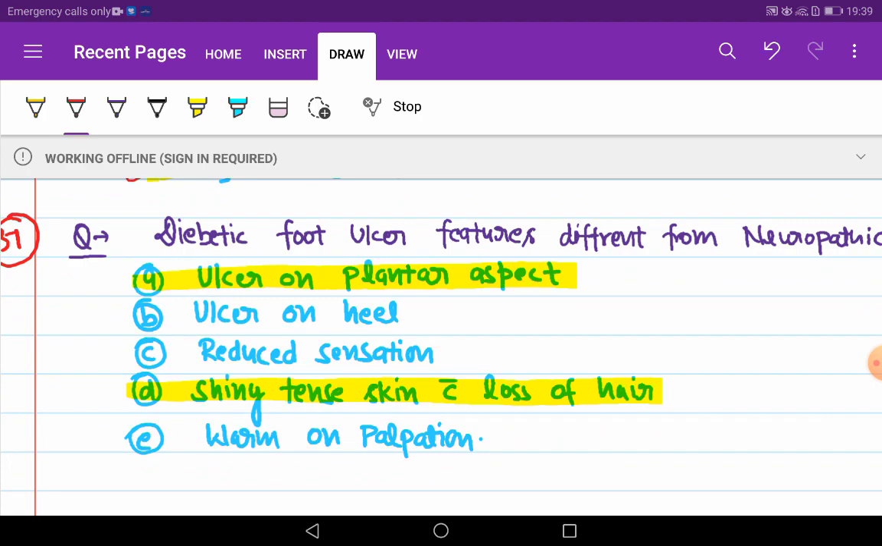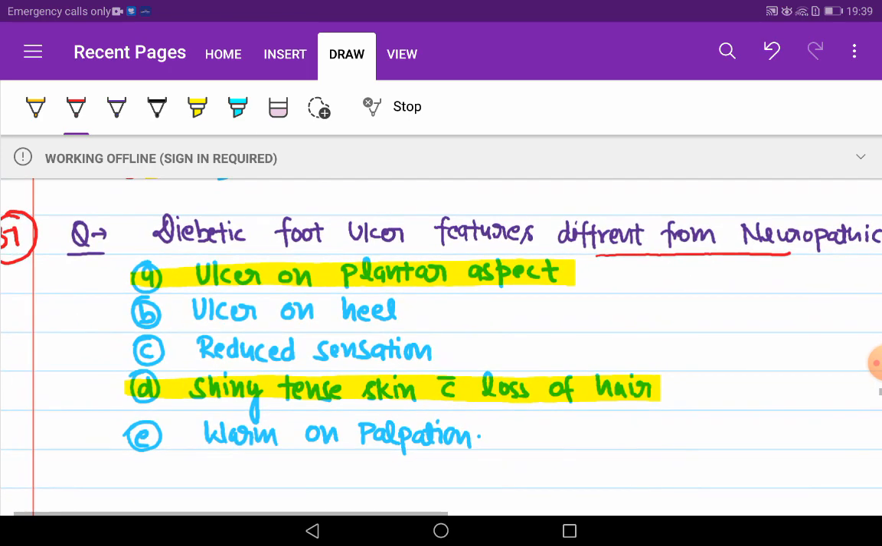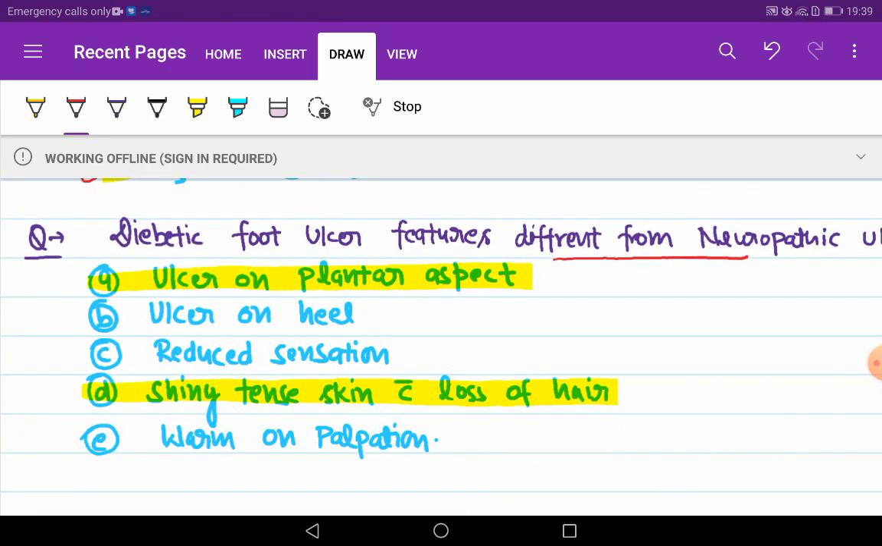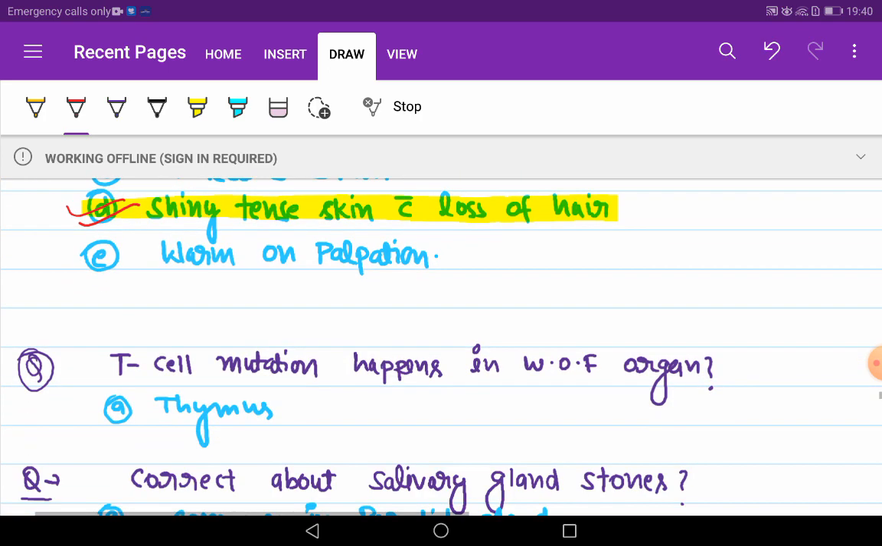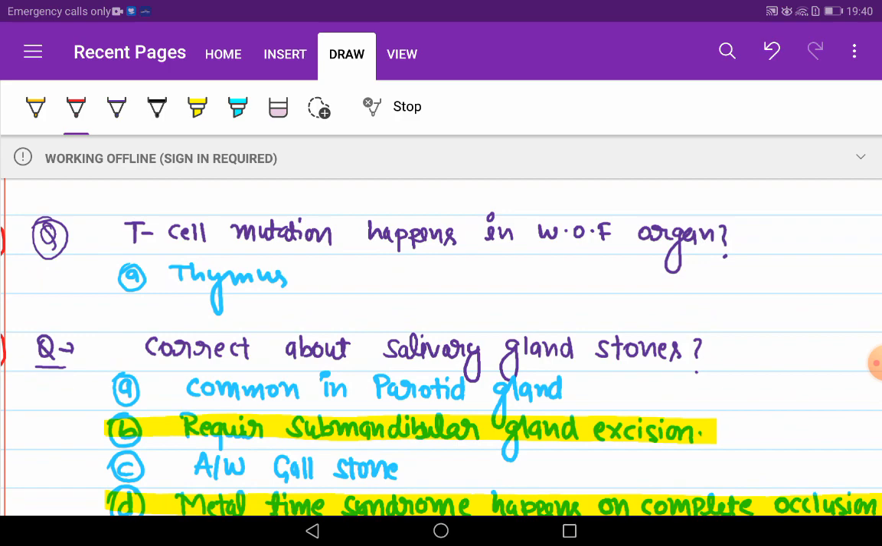Next question is diabetic foot ulcer features different from neuropathic ulcers. What is the difference? First, ulcers are on the plantar aspect. Diabetic foot ulcers are on the plantar aspect with shiny tense skin and loss of hair. Next question. T cell maturation happens in which of the following organs? Thymus.